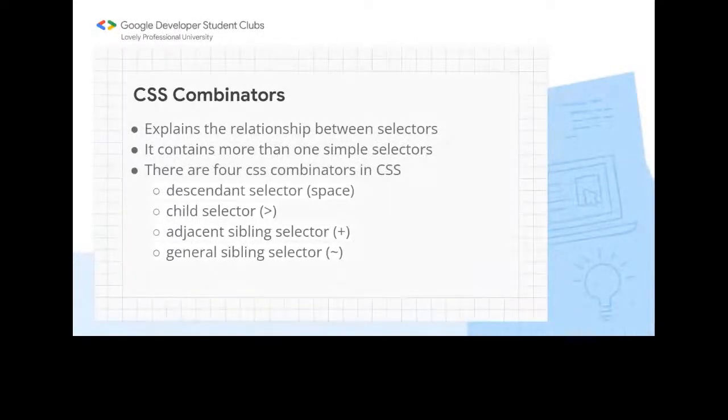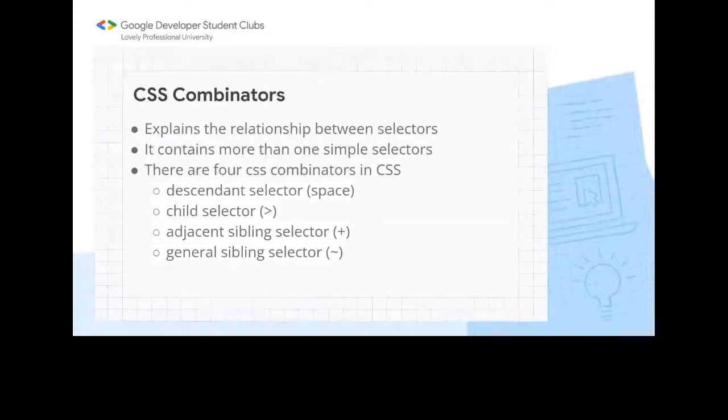So we are using this combinator like there is a paragraph. In the paragraph there is a descendant, there is a child here, you can see that there is an anchor child. So you will use P, this child selector, and then there is an anchor tag. It will select all the children in the paragraph tag that contain the anchor. So all child anchors it will select from the paragraph.